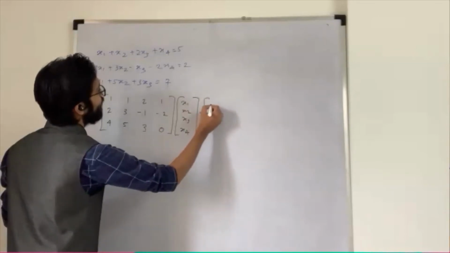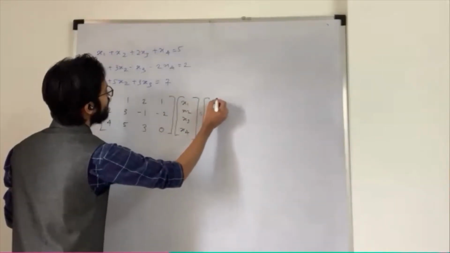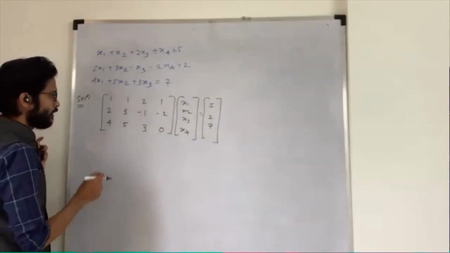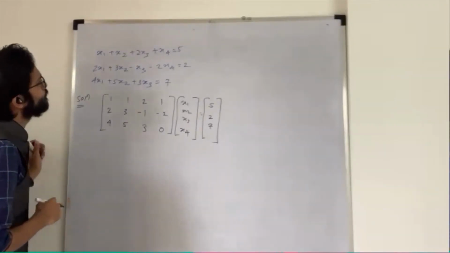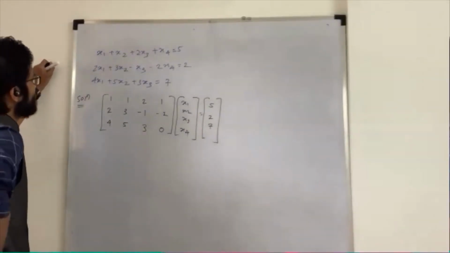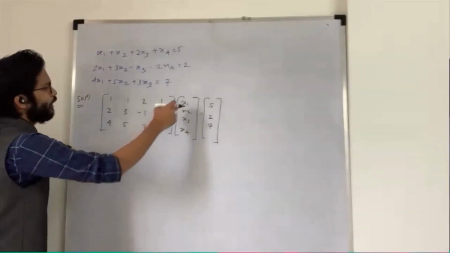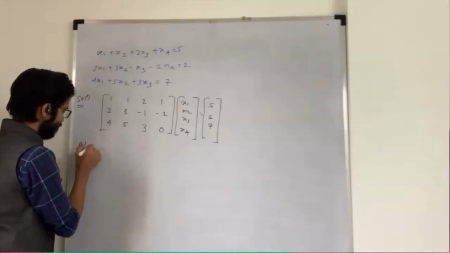And how many constants do we have? 5, 2, 7. Only 3 equations are there, and we have 4 variables. So find the augmented matrix.